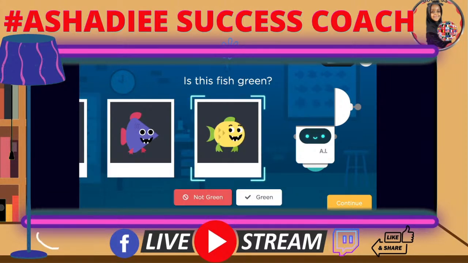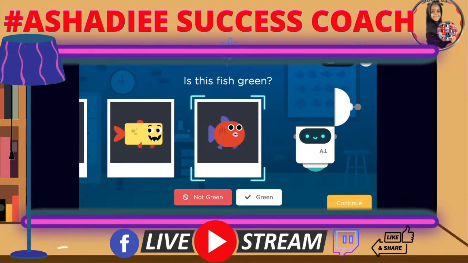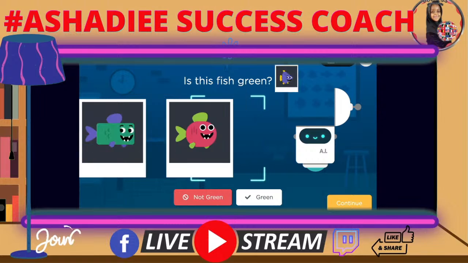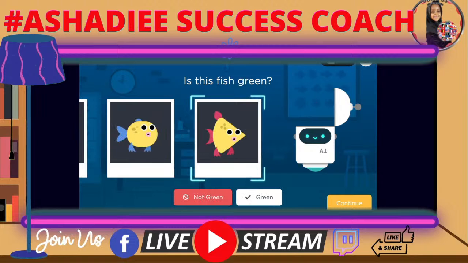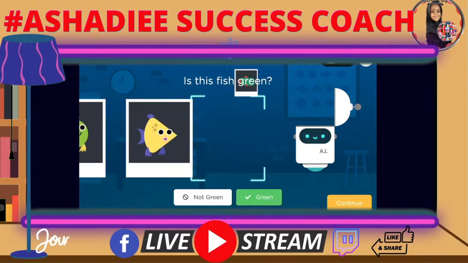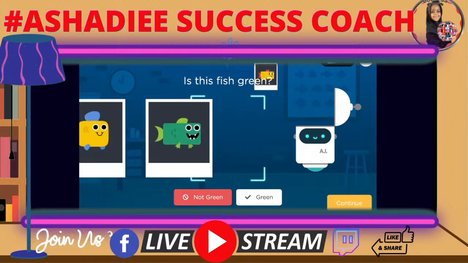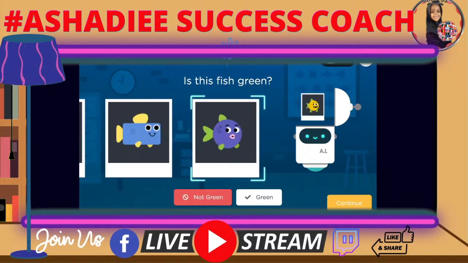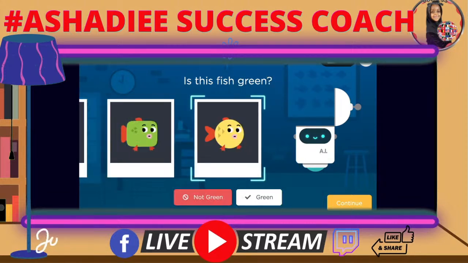Turn the screen. We're also supposed to pick light shades and dark shades of green, because what if they're the brothers and sisters, but still, they look different? Exactly what I just said there. Picked green because there's not a lot of green fish. Wait, is this green or not? So it won't be confused.